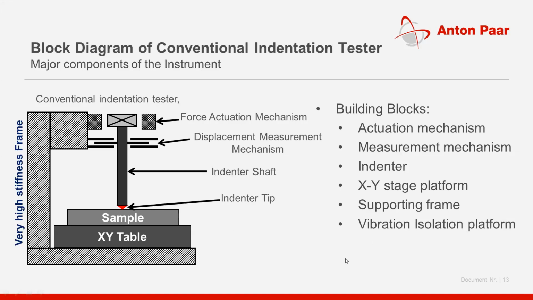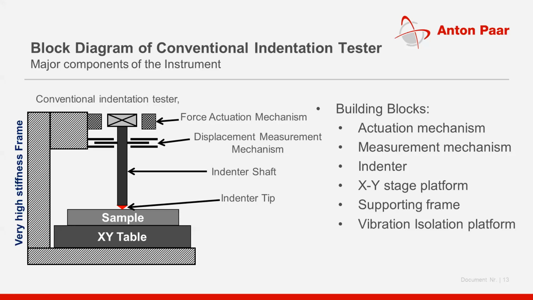And as I already mentioned previously, we are talking about nanometer scale displacement. We are talking about the nanomechanical properties, right? Our displacement and force will be on the nanometer scale. When we say nanometer scale, we have to take care of a lot of vibration issues, okay? Because the vibrations reaching our floor will be in the range of nanometer scale displacement.